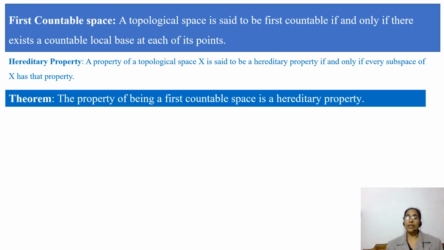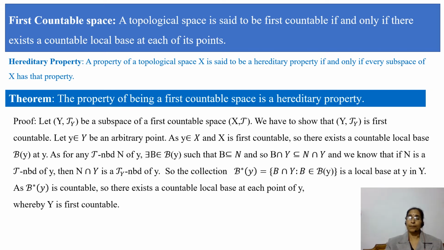Now, the first theorem states that the property of being a first countable space is a hereditary property. That means we have to show that every subspace of a first countable space is also first countable. Let us prove this theorem.